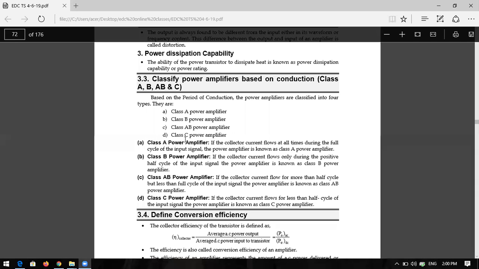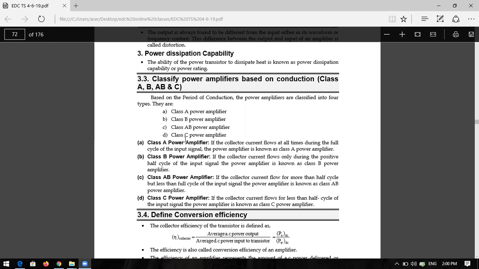Then what is the class A power amplifier? What is the definition of class A power amplifier? If the collector current or the output current flows at all times during the full cycle of the input signal, the power amplifier is known as a class A power amplifier. Is it clear? That means the conduction angle is complete, or 360 degrees.